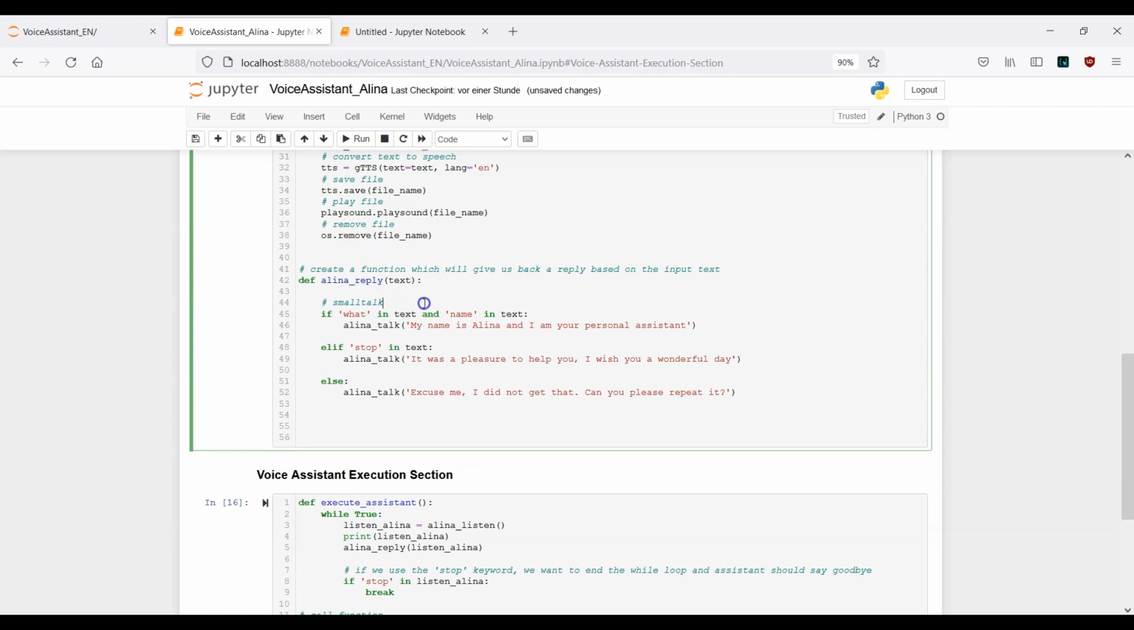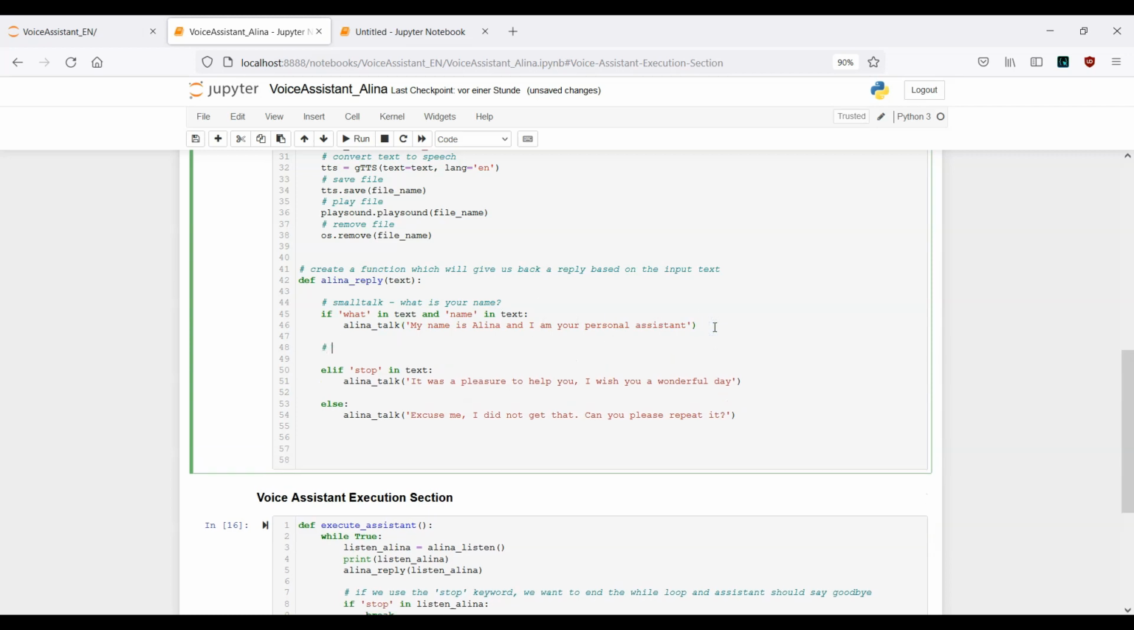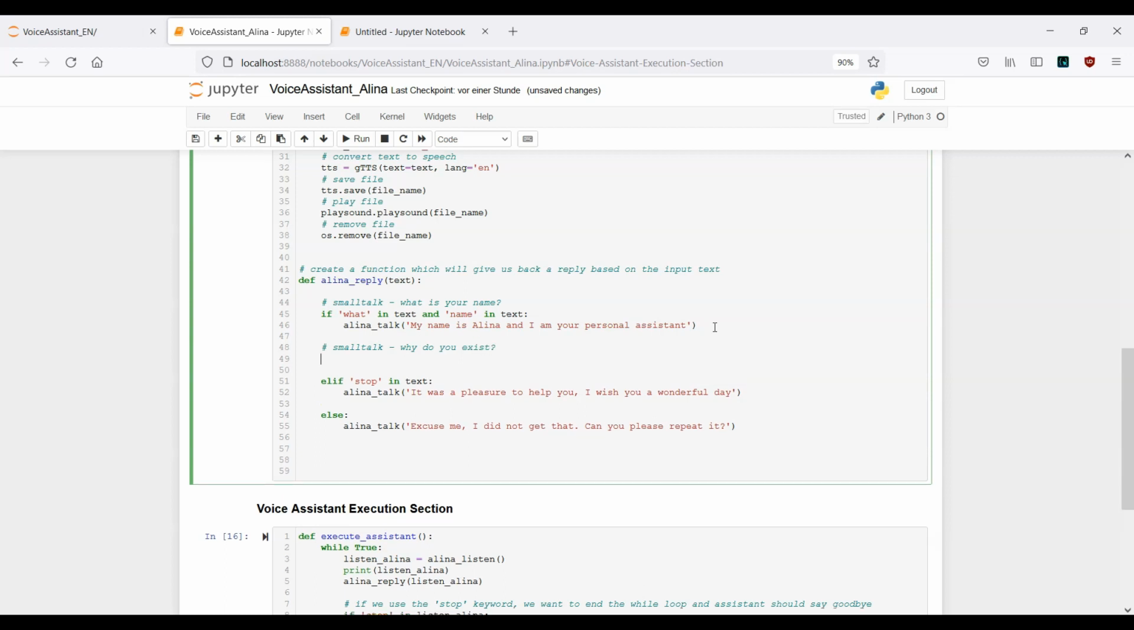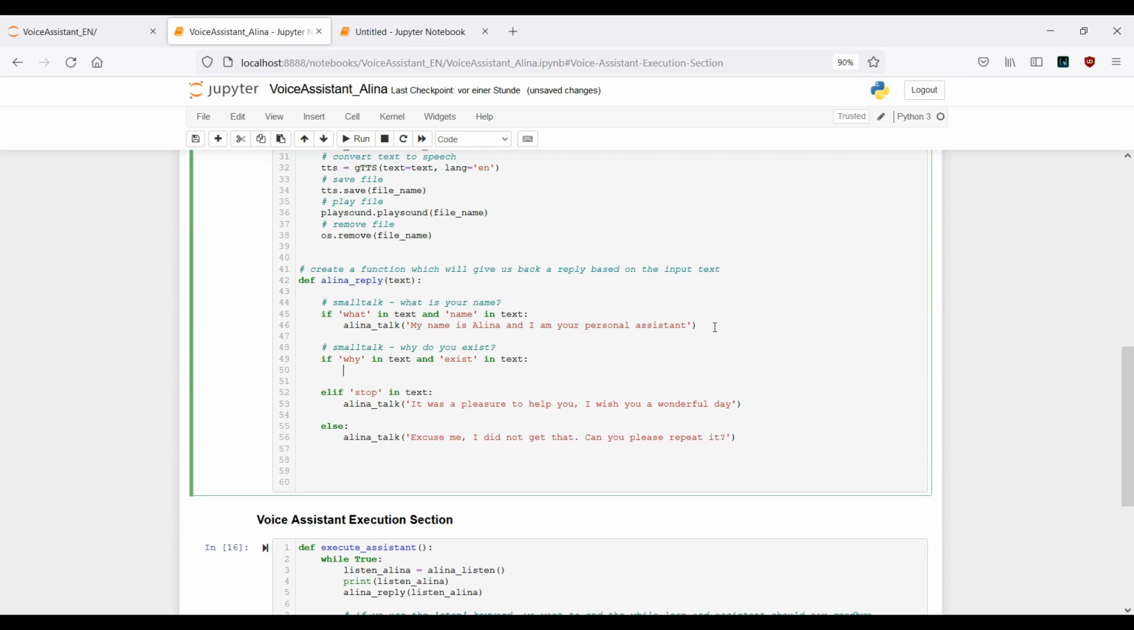Okay, so here let me just add this comment: small talk, what is your name? Now the next example will be again small talk, but now we want to ask, why do you exist? That means we need to provide again keywords. Let's say if why appears in text and exist appears in text, we want to get back a certain reply.